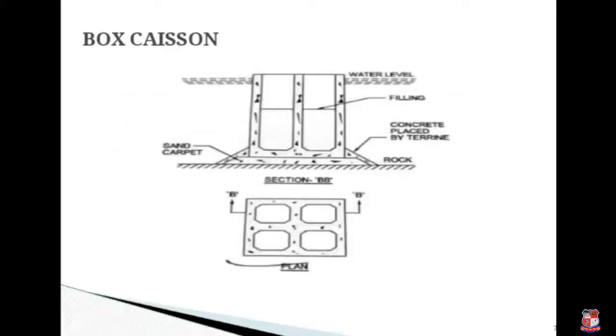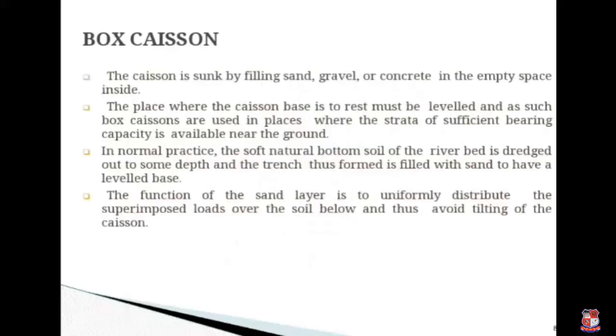Mainly it is used for shallow depth and for lightweight structures. So this is the plan and cross section of the box caisson, in which you can see water level, filling, concrete placed by tremie, and rock. In box caisson, the caisson is sunk by filling sand, gravel or concrete in the empty space inside. The place where the caisson base is to rest must be level, as box caissons are used in a place where strata of sufficient bearing capacity is available near the ground.